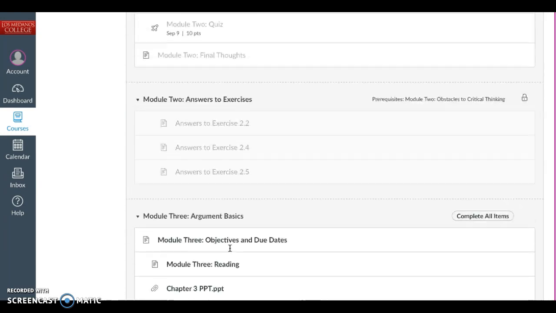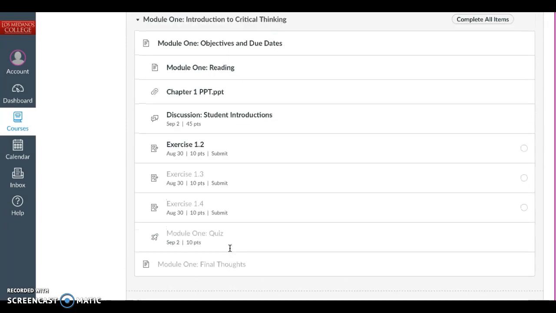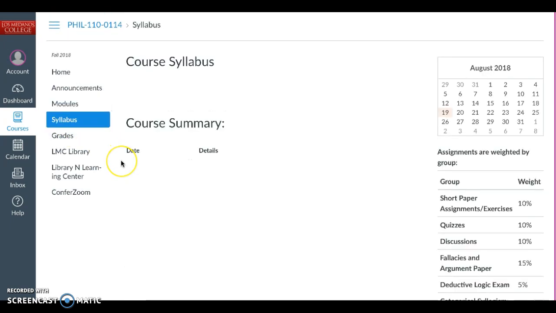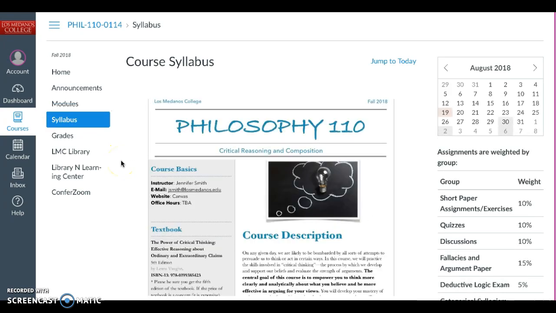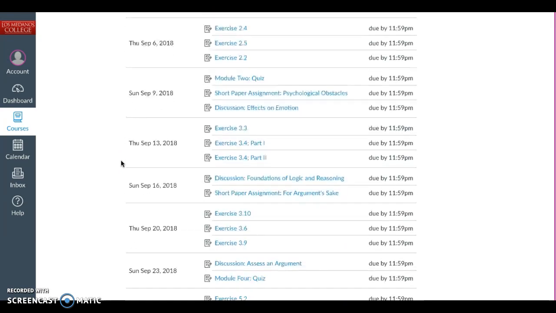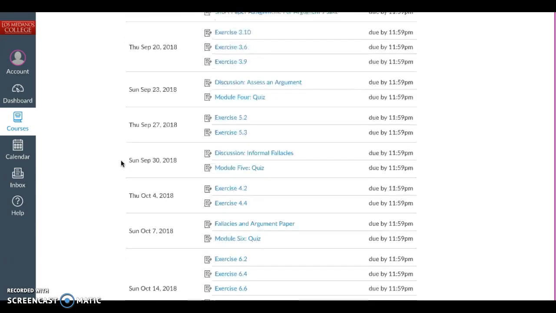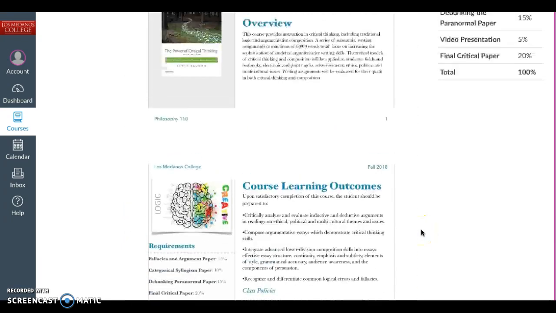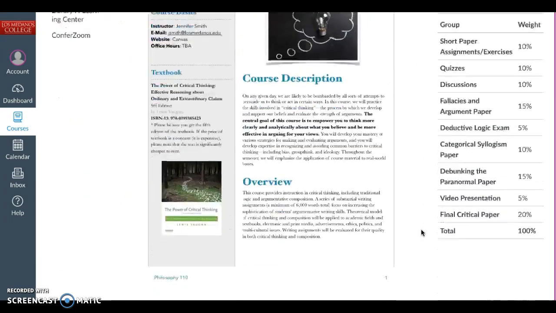And I already have the first 3 weeks up. Feel free to go ahead and do assignments. Just keep in mind that the discussions will have to be done on Thursday and then replying to 2 students by Sunday. Syllabus is always going to be right here. And all of your assignments are already inputted here, so you can see how many you're going to have to do. All of the paper assignments, when we get further down there, I'll make another video and explain things.